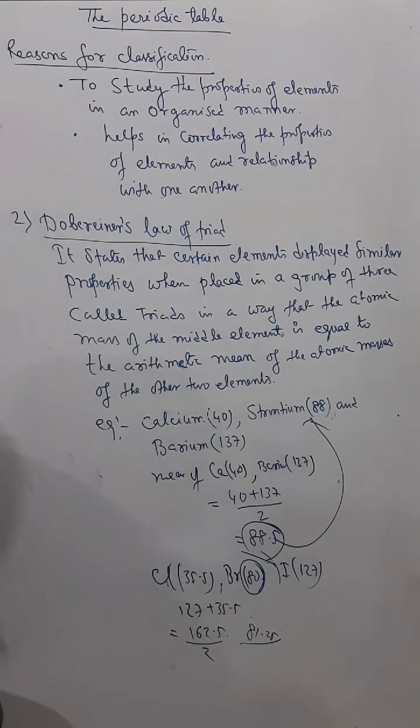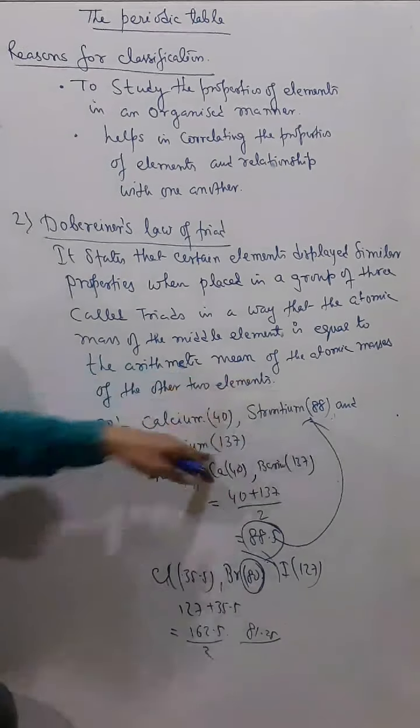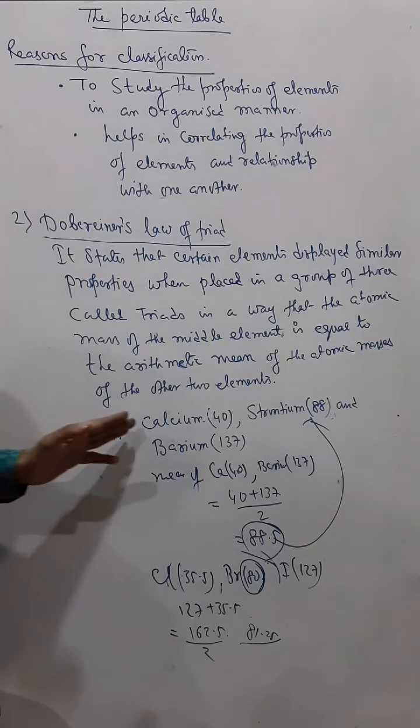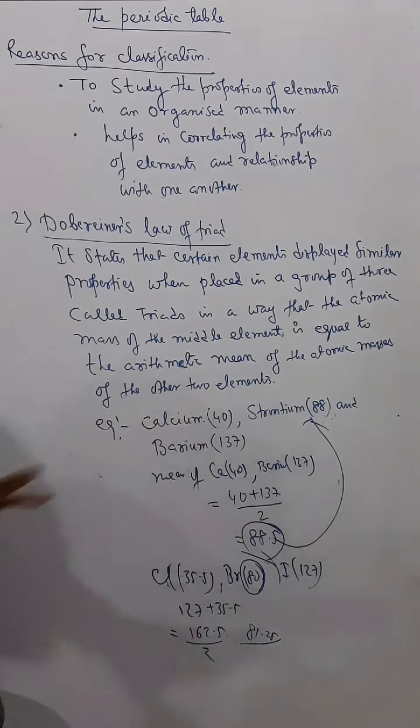Now, why was this Frobenius law later discarded? Because Frobenius failed to arrange all the known elements in triads. All the elements that were known during that time were not coming in triads, which means they are not following this law.